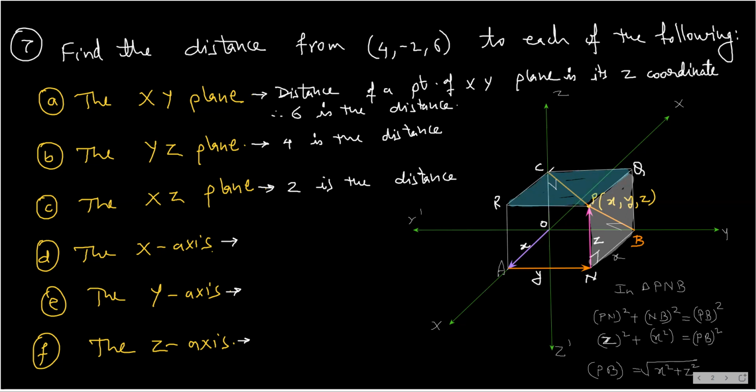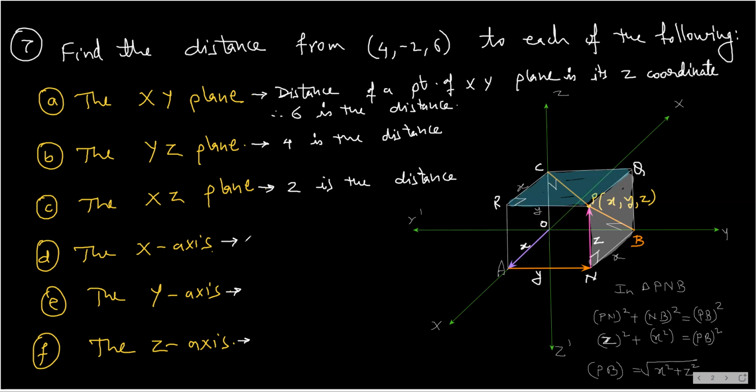You can take the triangle PCR or PCQ, whichever triangle you want. So see, PCR is again right angle. How big is CR? It is X. How big is PR? It is Y. So how big will be CP? It is square root of X square plus Y square. Distance from Z axis is square root of X square plus Y square.